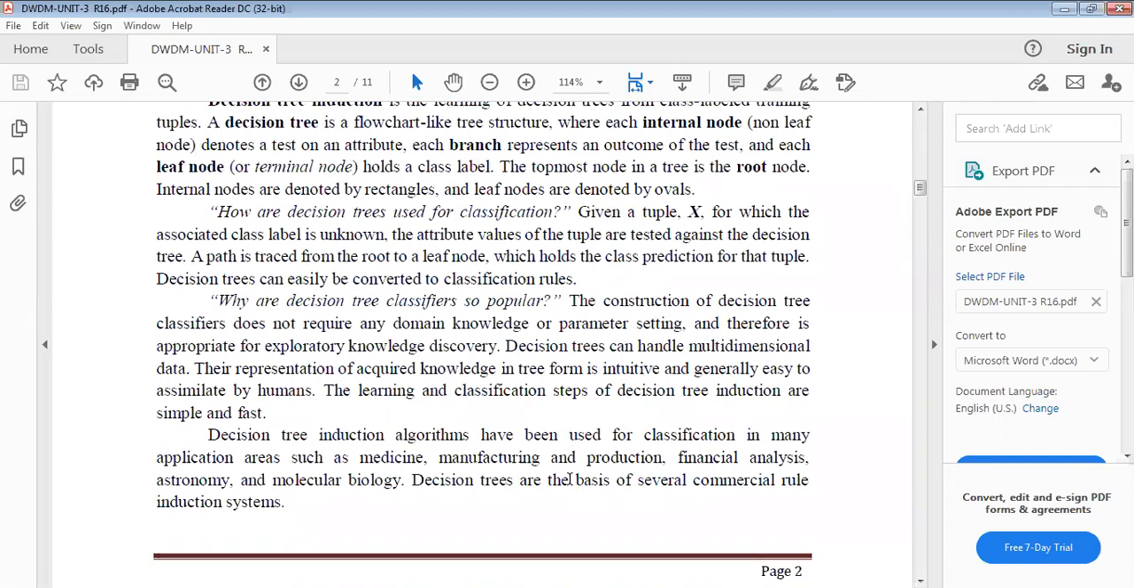So decision tree induction algorithms are used for classification in many application areas like medicine, manufacturing and production, financial analysis, astronomy, and molecular biology. Not only these cases, we use these decision tree algorithms in many cases for classification purposes. Decision trees are the basis of several commercial rule induction systems.